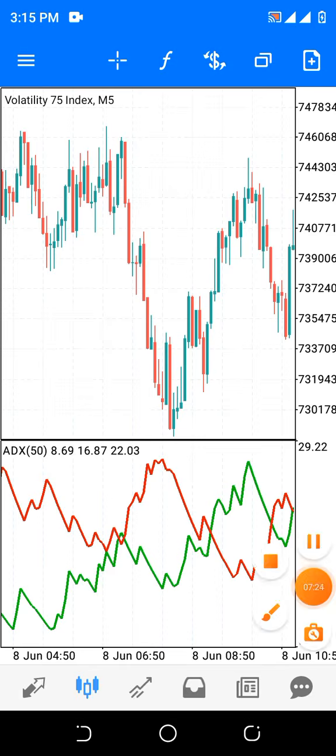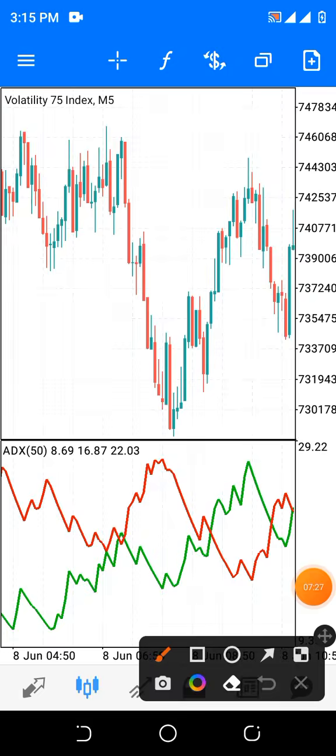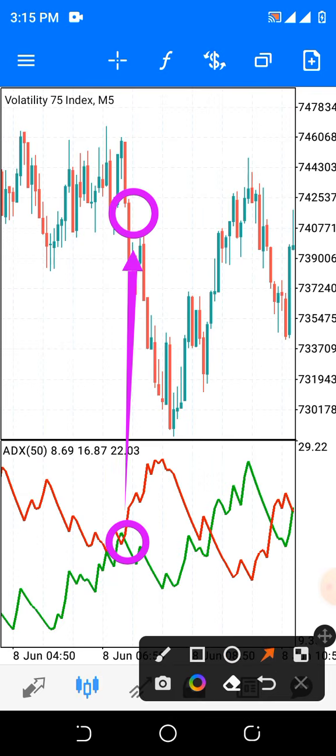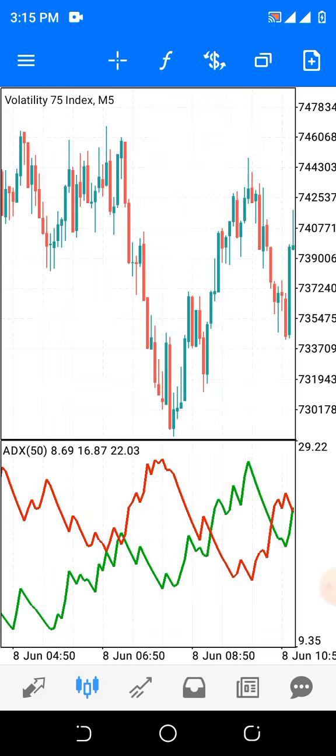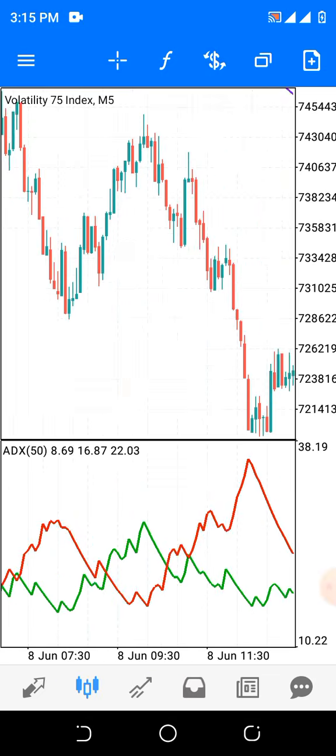Look at this. This is where you need to execute your sell signal, and this is your profit. Take your profit and go away from the market and wait for another signal. Do you understand?